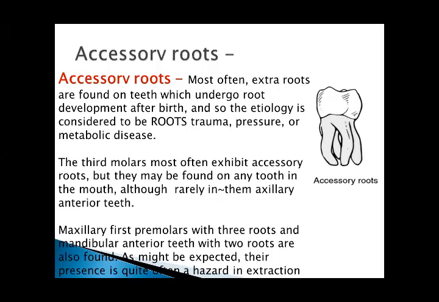Most of the extra roots are found on teeth which undergo root development after birth, and so the etiology is considered to be trauma, pressure, or metabolic disease. The third molars most often exhibit three roots, but they may be found on any tooth in the mouth, although rarely in the maxillary anterior teeth. Maxillary first premolars with three roots and mandibular molars with extra roots are also found, and their presence is quite a hazard in extractions.